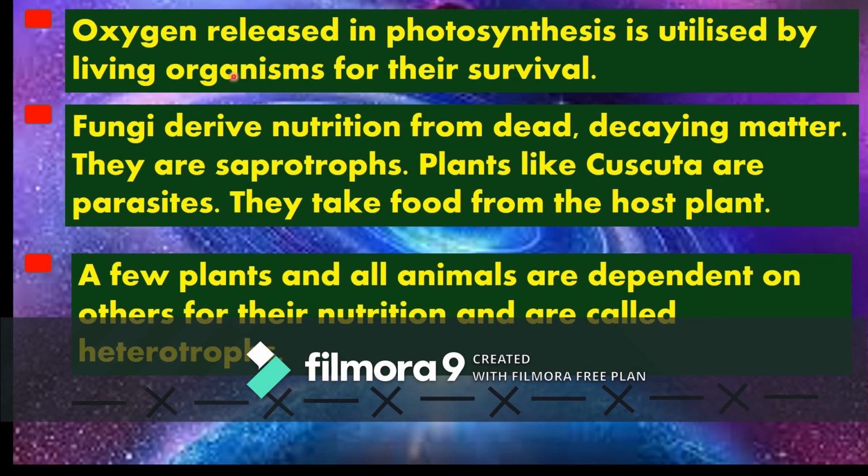And oxygen released in photosynthesis is utilized by living organisms for their survival. Fungi derive nutrition from dead decaying matter. They are saprotrophs. Plants like Cuscuta are parasites. They take food from the host plant. A few plants and all animals are dependent on others for their nutrition, and they are called heterotrophs.